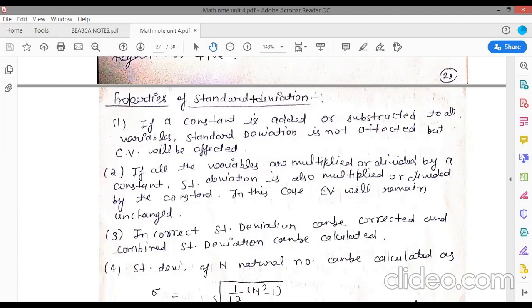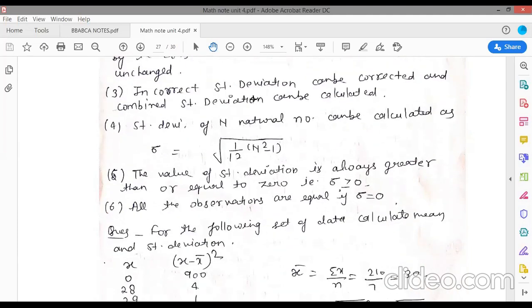Standard deviation of n natural numbers can be calculated directly. If n natural numbers are given, then sigma is equal to square root of (n square minus 1) upon 12. And the next point is the value of standard deviation is always greater than or equal to 0. So it cannot be negative, right?